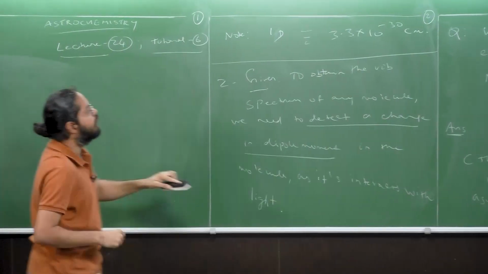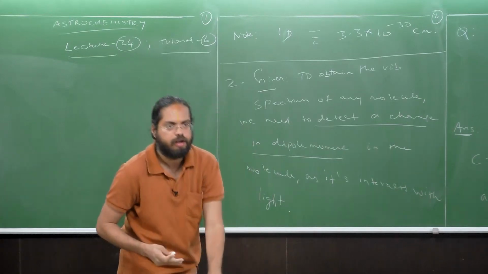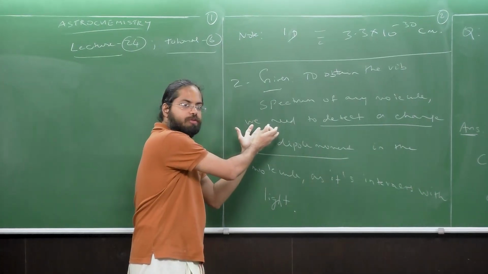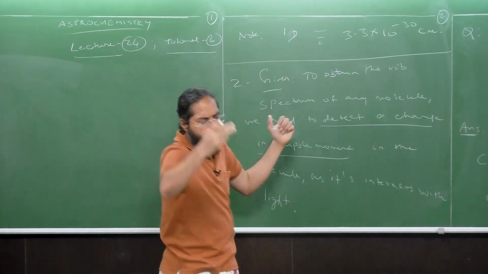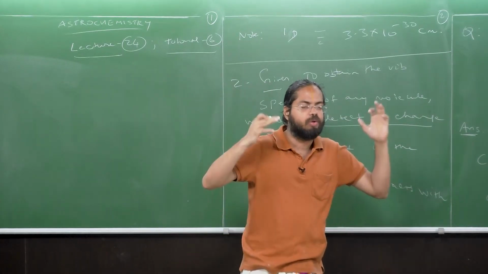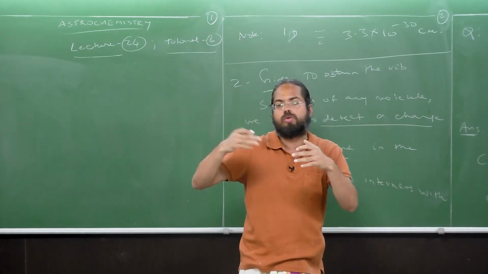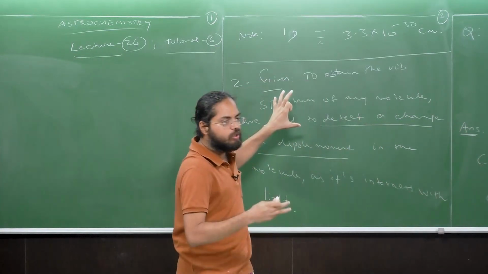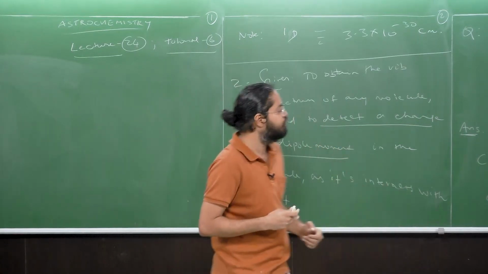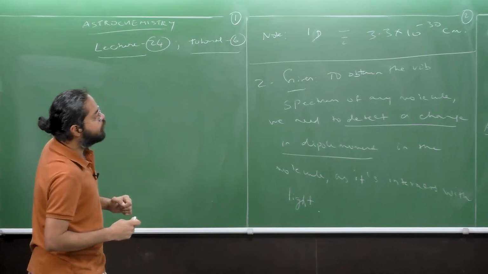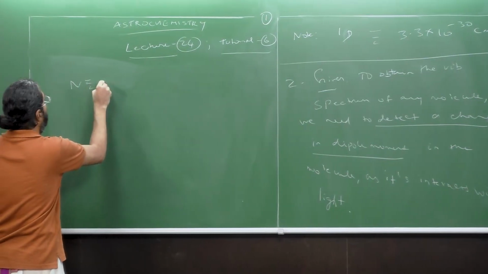To take the next example of N2, I'm going to retain this statement because it's important, okay? I also want you to go through this and take this to heart. For the rotational spectrum, the molecule should not be non-polar; the molecule should always be polar. These are very important concepts which shall recur in astrochemistry from time to time, okay? All right, so we're going to take the example of N2.